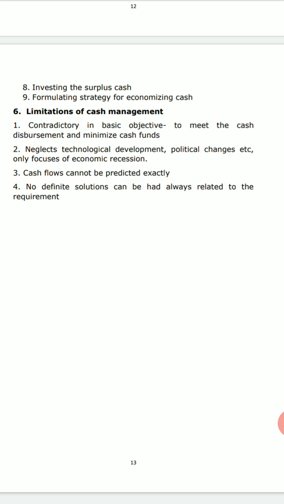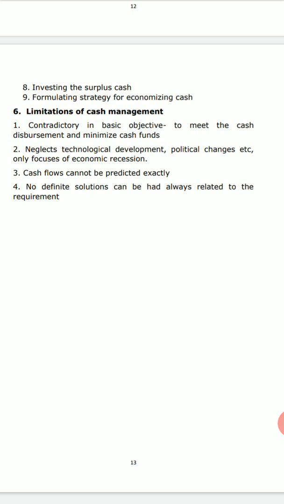And next, no definite solutions can be had, always related to the requirement. You cannot find out the correct requirement of cash, and that may be the biggest constraint, right? At times whatever you have is not enough to meet the requirement, so there cannot be a definite solution for it. But on the contrary, if you make the planning and do the cash management, this situation can be minimized.